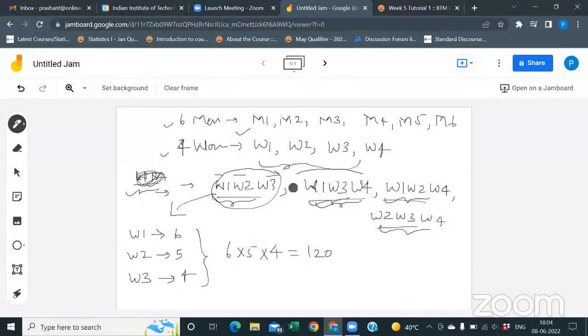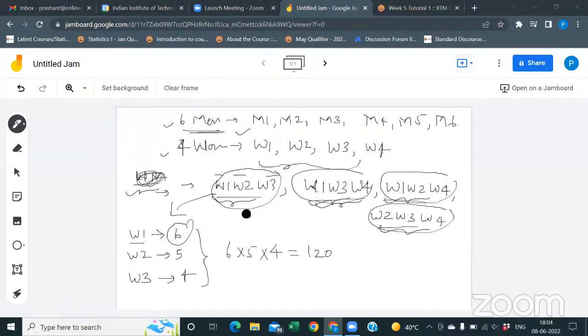Sir, can you repeat it, sir? I just lost it for a while. W1 for 6 and W2 for 5. Because see, this is the first woman. For the first woman, for being a couple, she has 6 options, right? Sir, 6 options? In the question, it is given that there are 6 men. Oh, okay, okay. Got it.